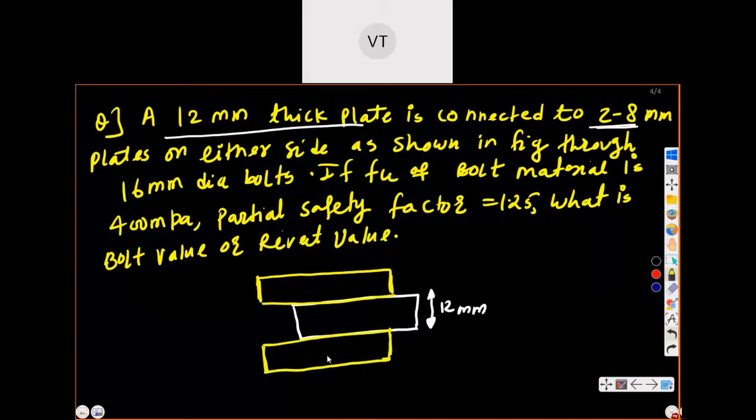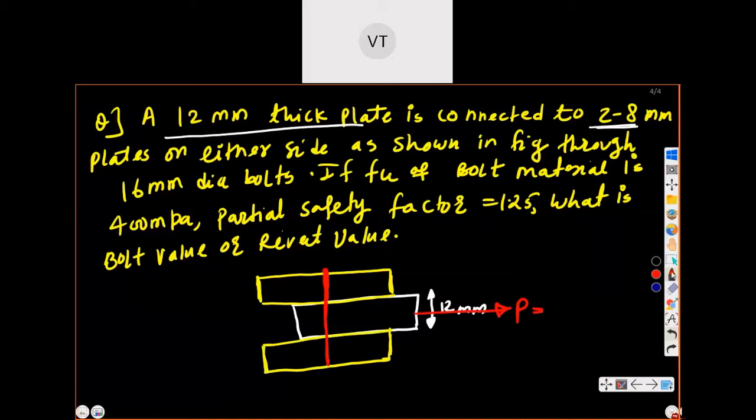So it is connected by the bolt. You can show another cut. This is connected by bolt. Let us say this is bolt. Now let us say the load applied here, let us call this P load. The value is not given, so just say P load.